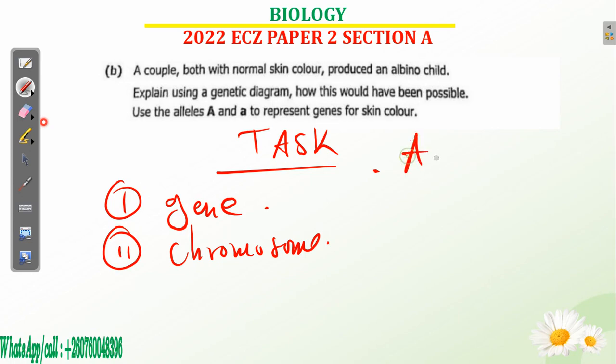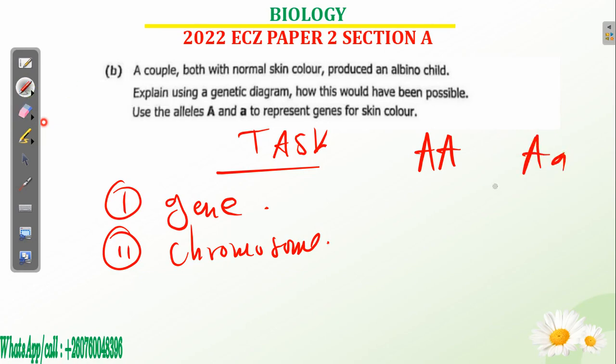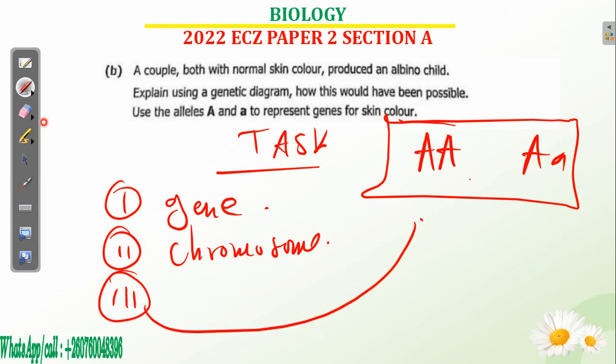A carrier male, yeah. A normal male for albinism. This is normal. You get? And then a carrier woman for albinism. So you do a genetic diagram for this also. That's your third question.